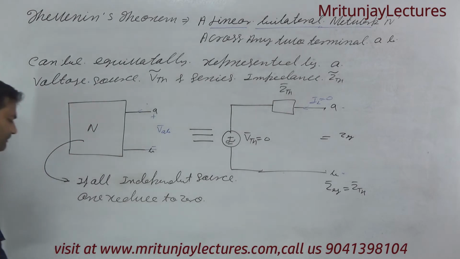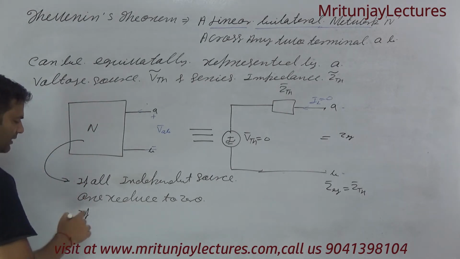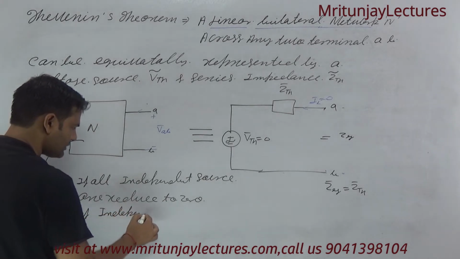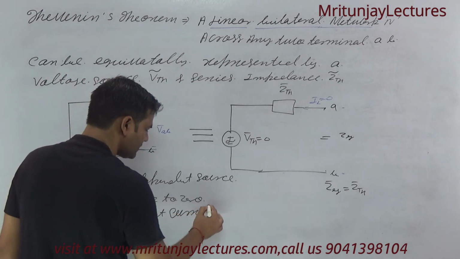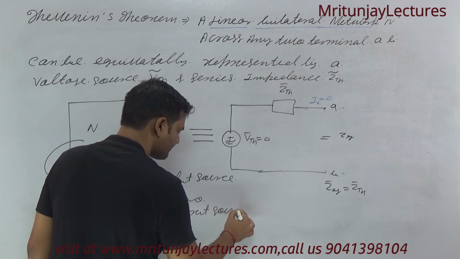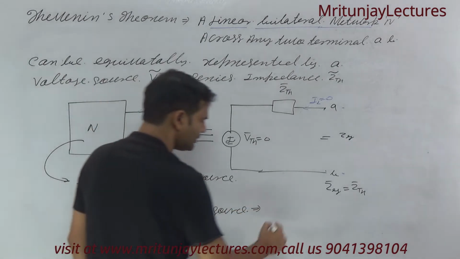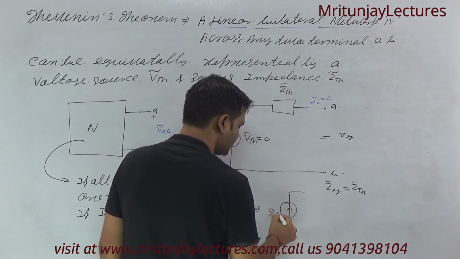If an independent current source is present, then reduced to 0 means what? Suppose that is 2 ampere.